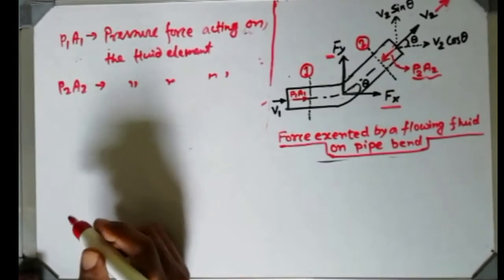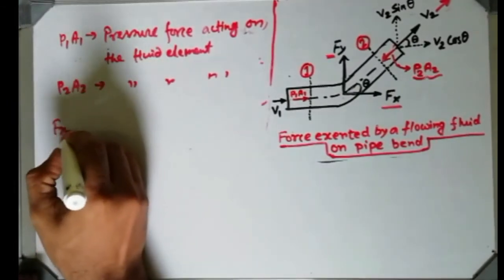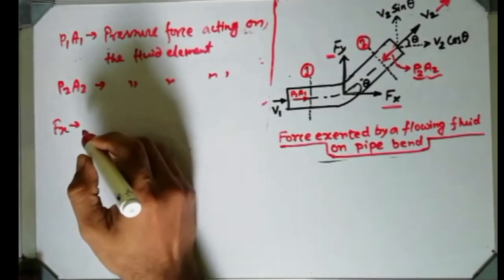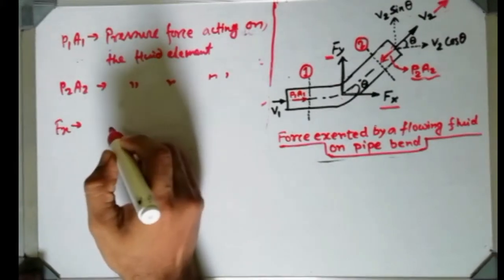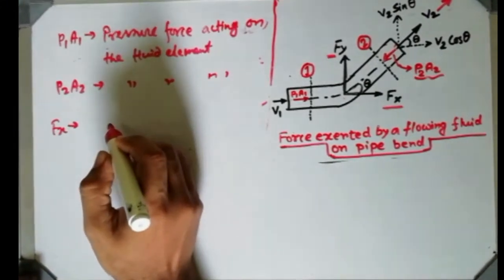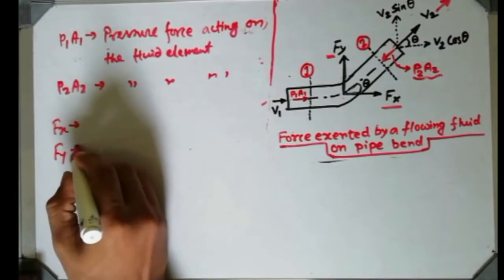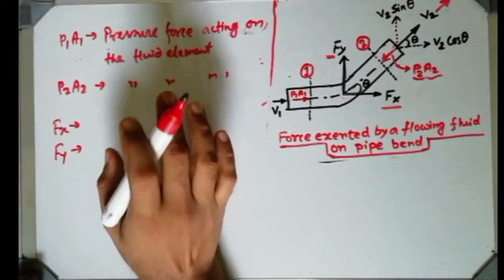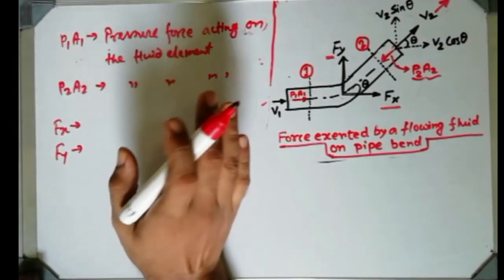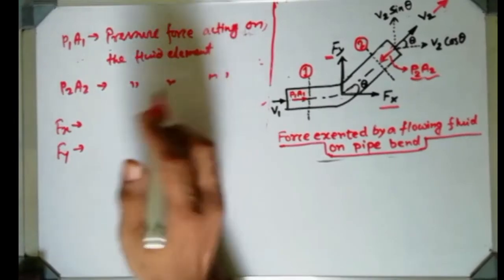Now coming to this part, Fx and Fy. What is Fx and Fy? F stands for force and x stands for in the direction of x. So Fx and Fy both are components of the forces exerted by the flowing fluid on the bend.